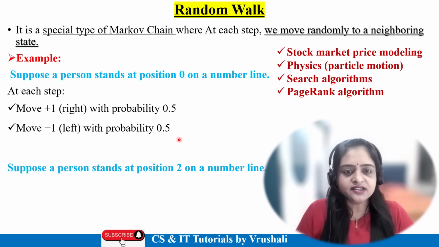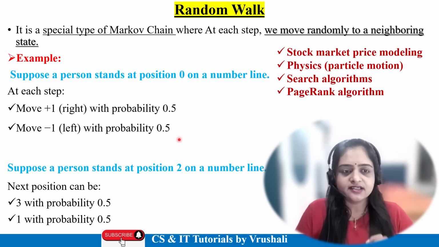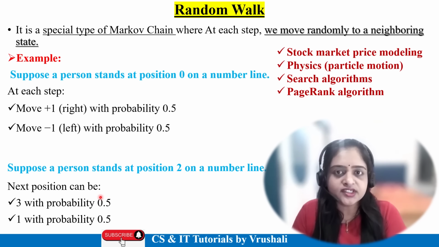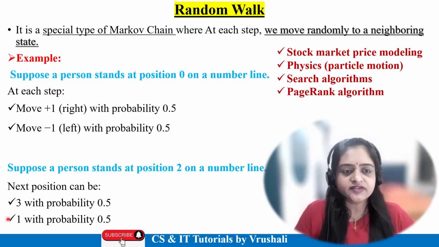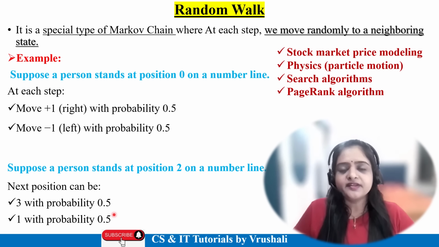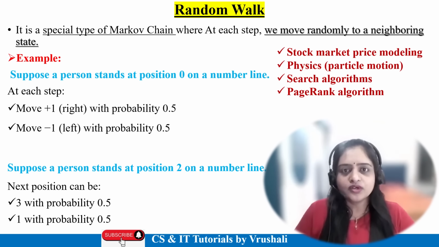In another example, suppose a person stands at position 2 on the number line. The next position will be either 3, the forward position or future state, or the previous one, the past state. So 2 plus 1 is 3, or 2 minus 1 is 1, with 50% probability each. This is called a random walk. Sometimes your OTP is randomly generated, right? Every user gets a random OTP. Again, in searching algorithms, you can search multiple keywords on Google, right?